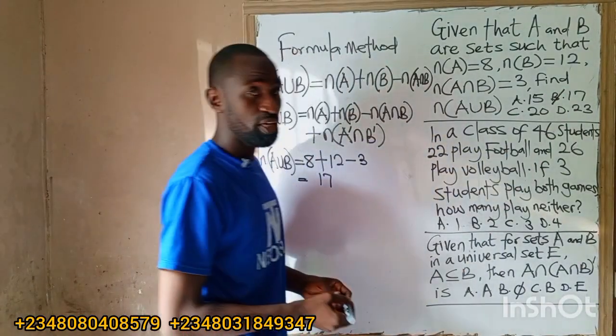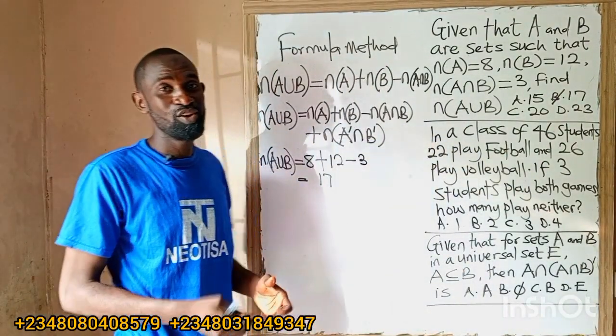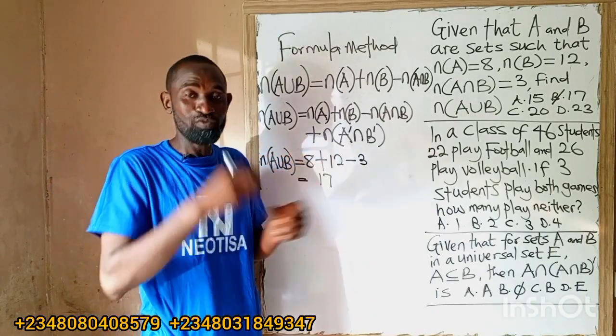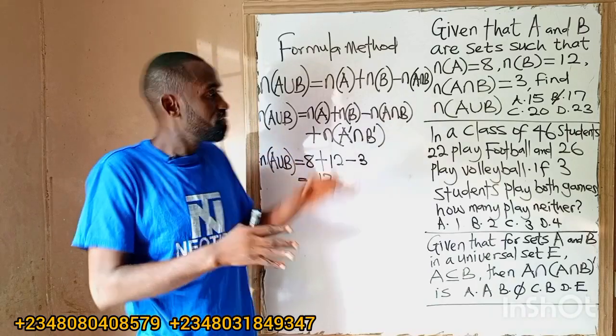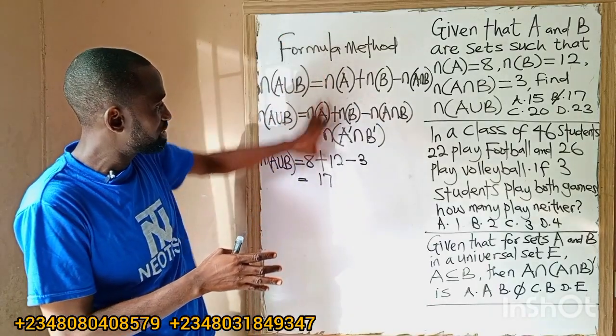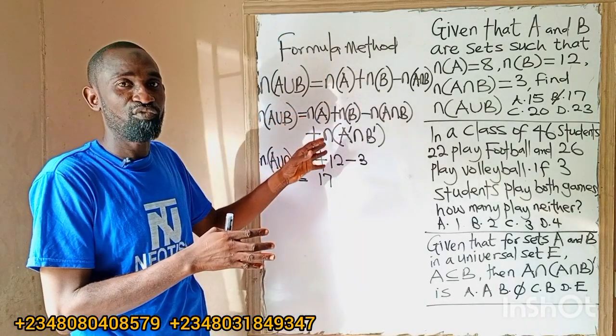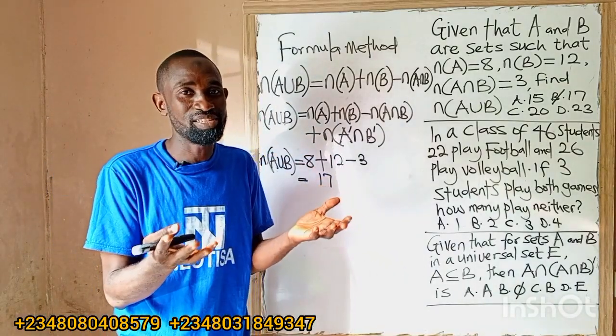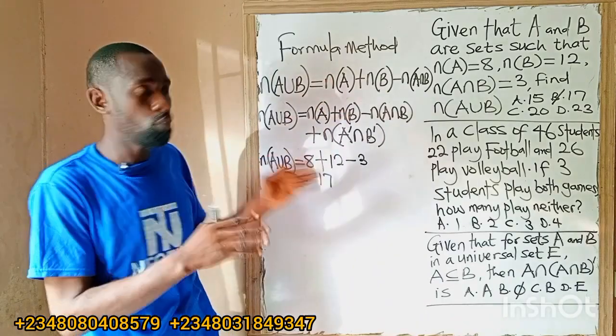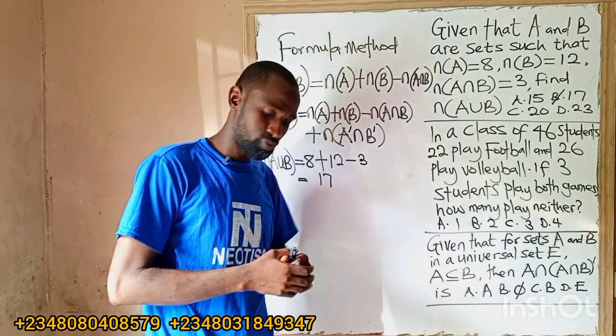17. Okay, we can solve set questions using the formula method. Instead of using the normal Venn diagram, you can solve questions under sets using the formula method, and this is what I've written down here. So you can just master the formula. In JAMB, we need to do it with pen, we don't waste time in JAMB. So this will help us very well in JAMB. So let us go to the second question.